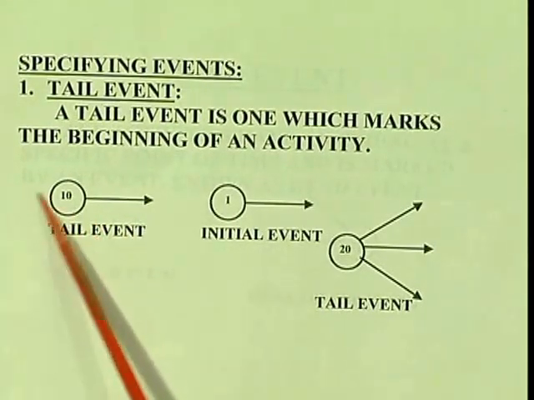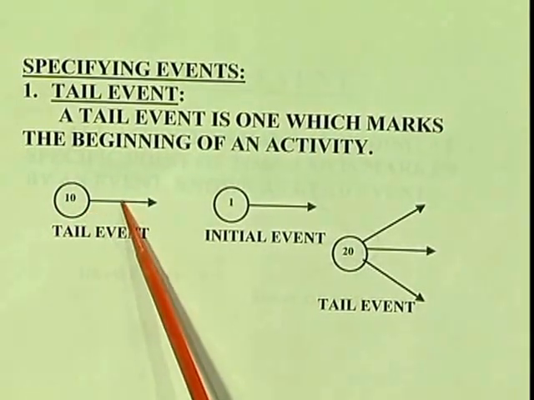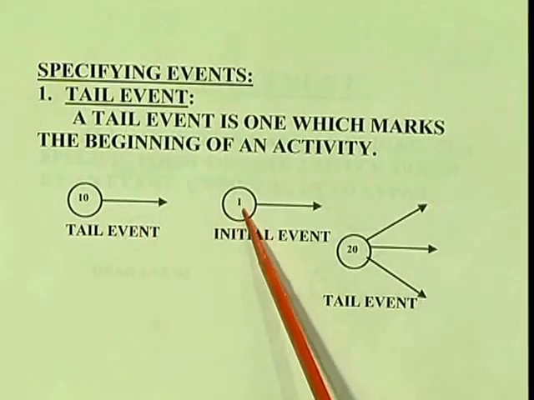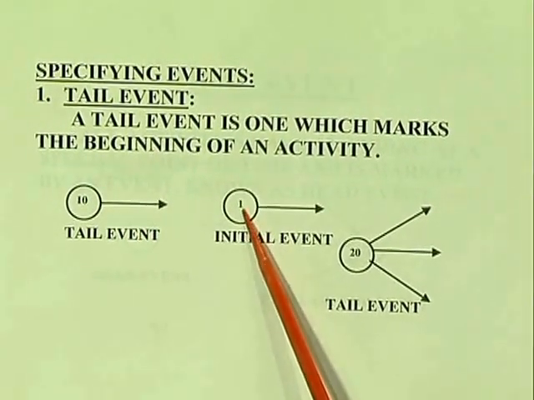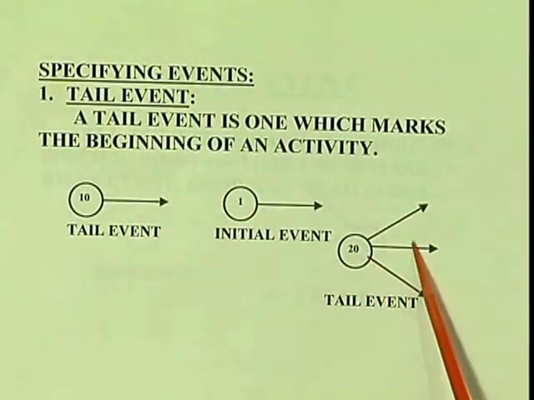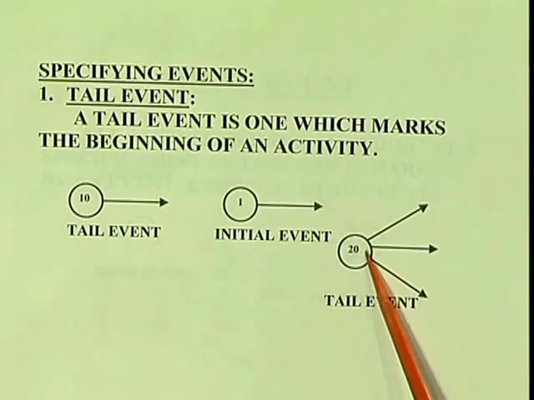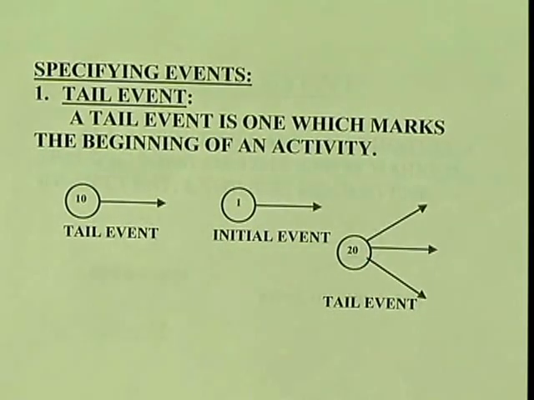That means no activity is coming into it, this is the first activity. So 10 is an event number, again 1 is the event number, because it is an initial event we have given it here as 1. Next 20. So here this particular event has a number of concurrent activities starting at the same time from the same event. So 3 activities are going from this particular event.